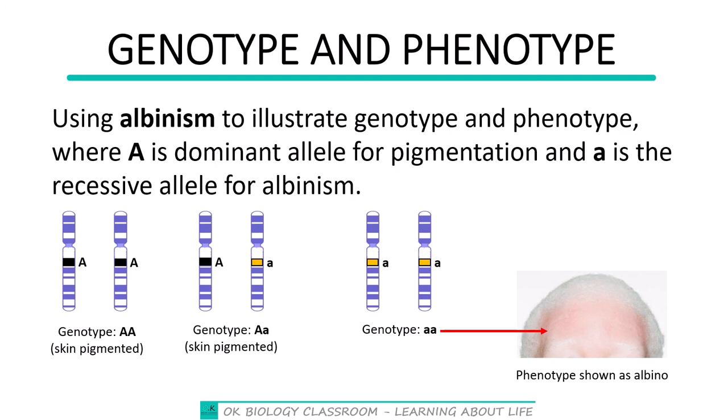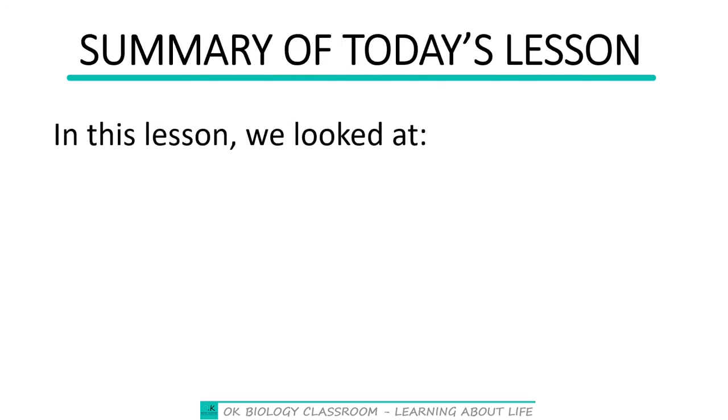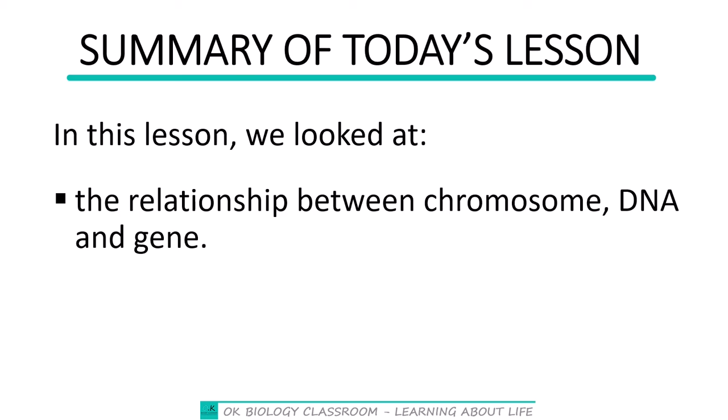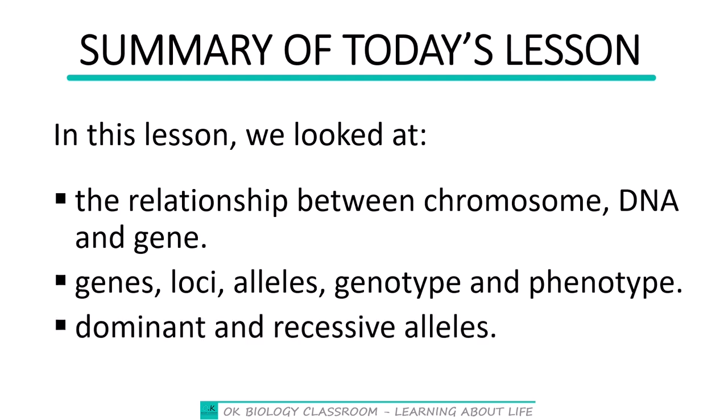So this is the end of what I have for this particular lesson. Remember that today in our lesson we have looked at the relationship between chromosome, DNA and gene, and we have as well looked at genes, loci, alleles, genotype and phenotype. That is their definitions, and I've described them well to you. And also we have talked about the difference between dominant and recessive alleles, where I said one is stronger than the other, and so in the presence of the stronger one, the weaker one cannot show itself. So the weaker one, that's the recessive, only shows itself when there are two forms of it.